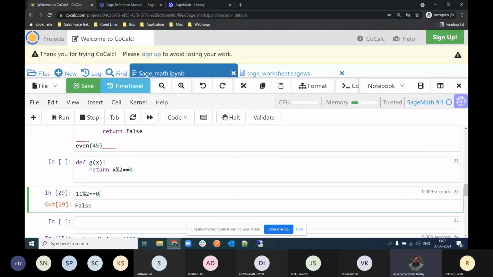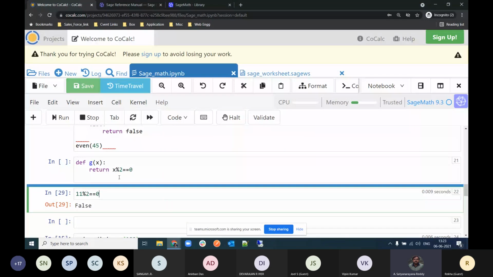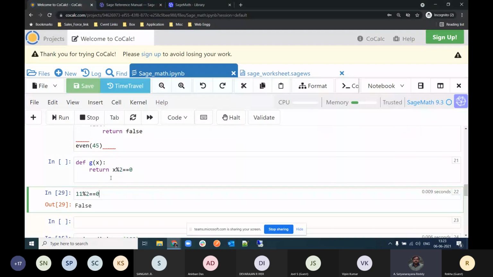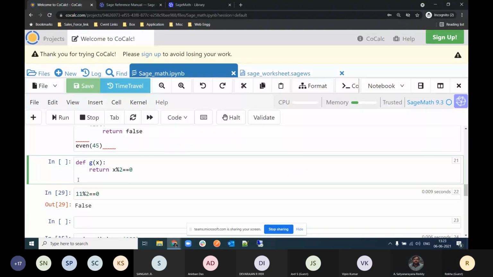Now I'm giving g of x. Now I'll give g of 3. What will we get? Let us see g of 3. First we need to press shift enter on that cell, then the function, then shift enter.